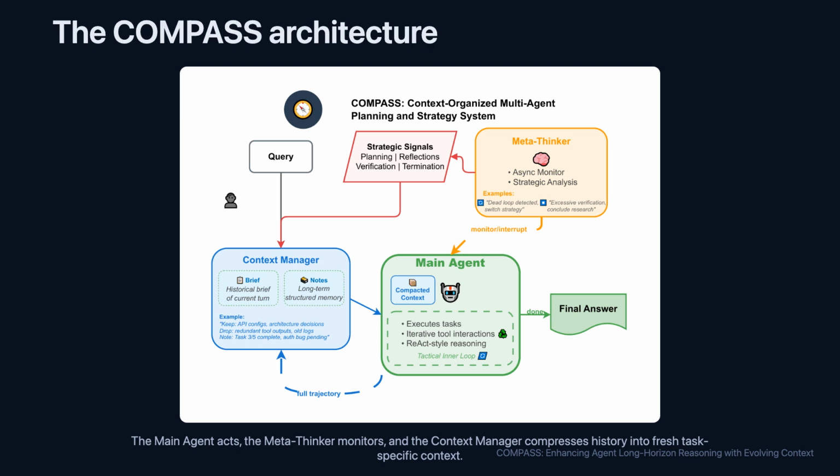Compass implements that separation with three specialized components. The main agent performs tool use and local reasoning. The meta-thinker watches progress asynchronously and intervenes when it detects a loop, contradiction, failed plan, or completion signal. The context manager turns messy trajectories into concise briefs for the next round. Together, they form a dual-loop system. One loop executes the task, while another loop refreshes strategy and context.